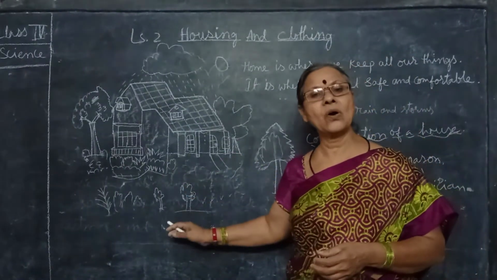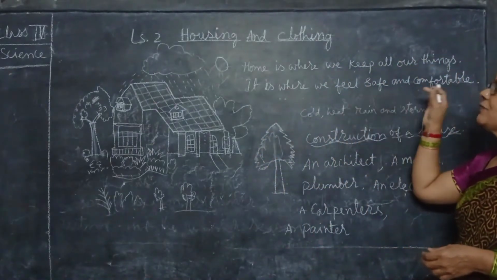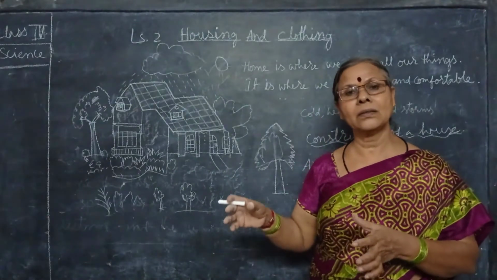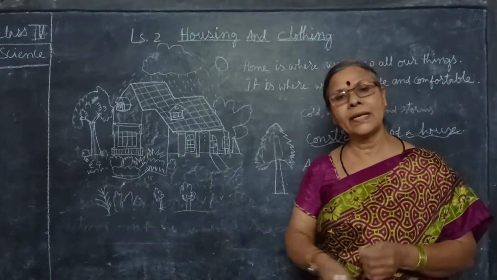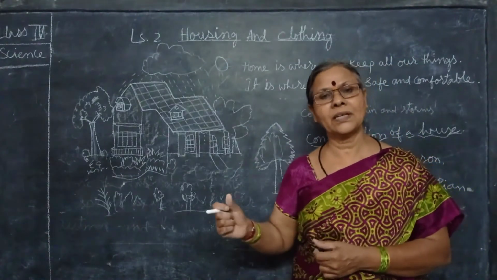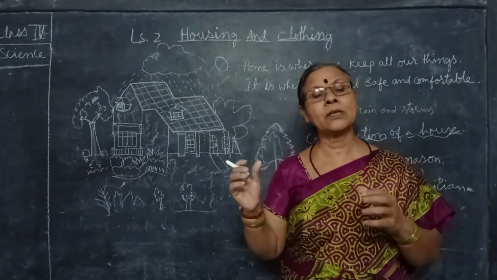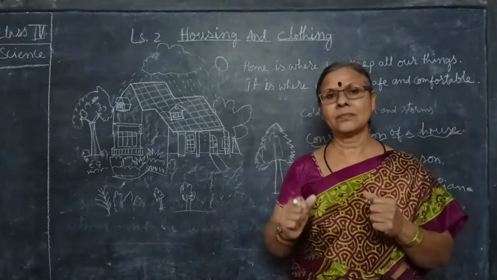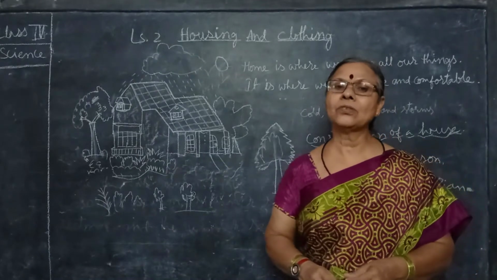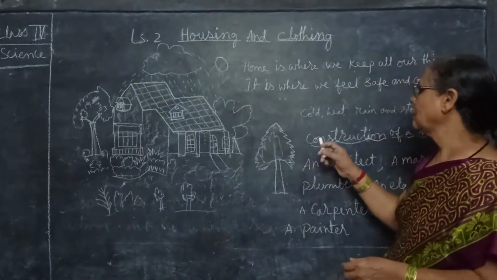We should have a house to keep our things, and it is where we feel safe and comfortable. Suppose we are keeping the furniture outside, strangers can enter and take it away. Why? Because there are some comfortable, protective things there. So that's why we need a house. We have to build a house.